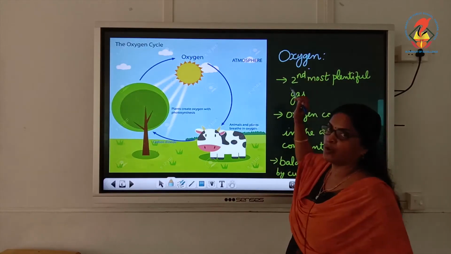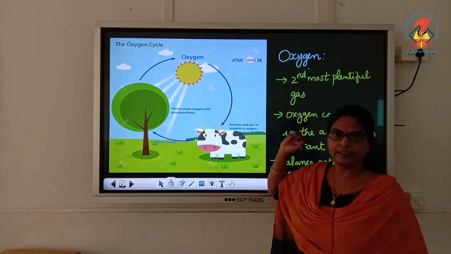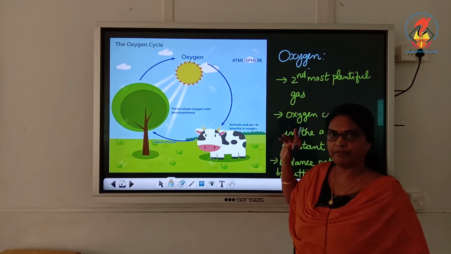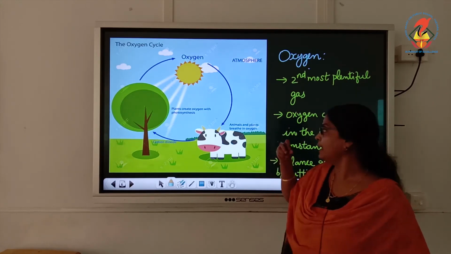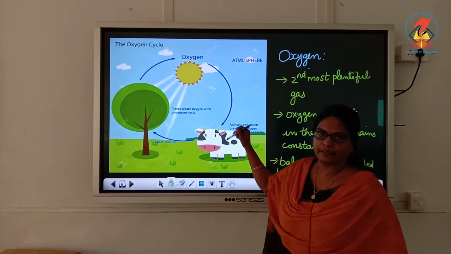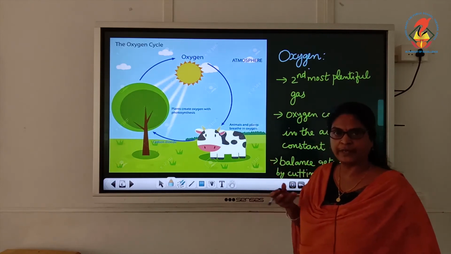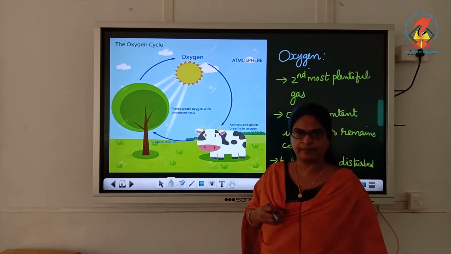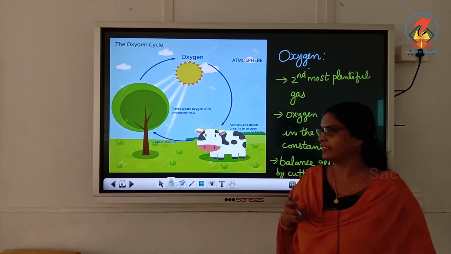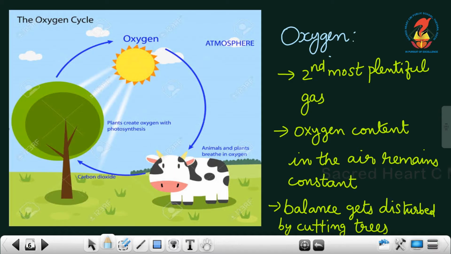Oxygen is the second most plentiful gas in the air, and it is very important for our survival. We know that humans and animals breathe in oxygen. When we breathe in, we take oxygen, right? This is the oxygen cycle.